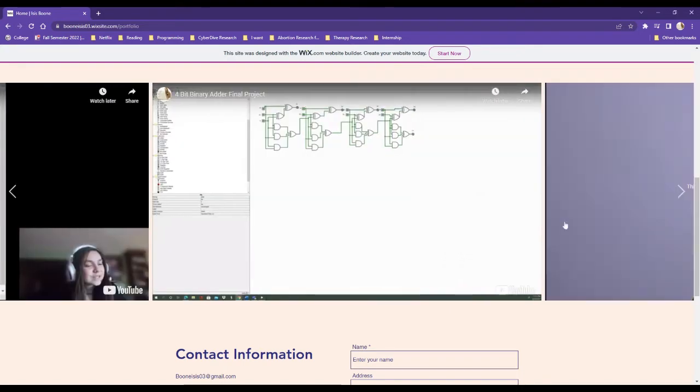I also have made a 4-bit adder. This is the 4-bit adder you make for one of the robotics classes, and it was something that I really thought helped me, and you really learn how to map out stuff.